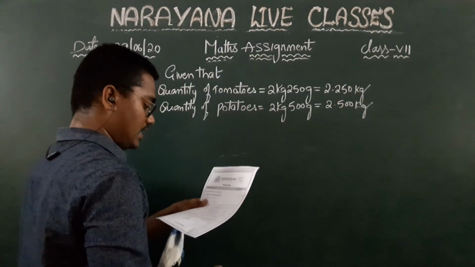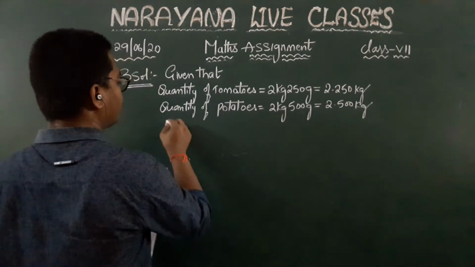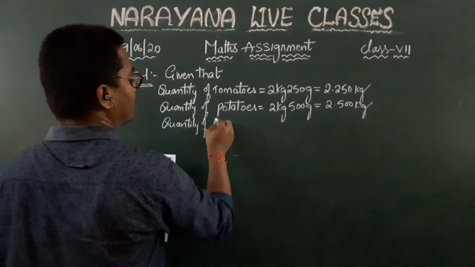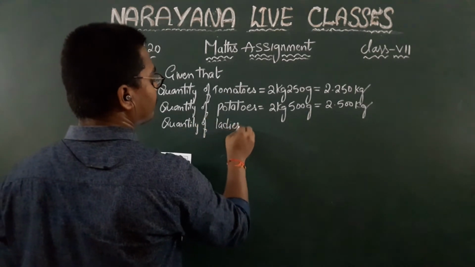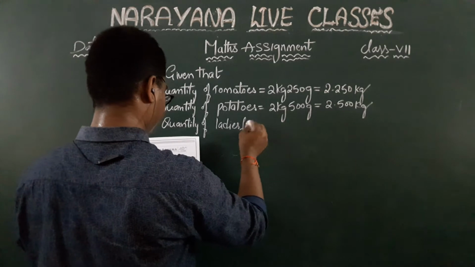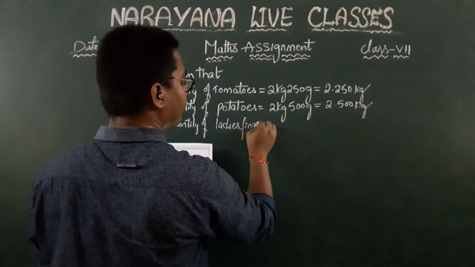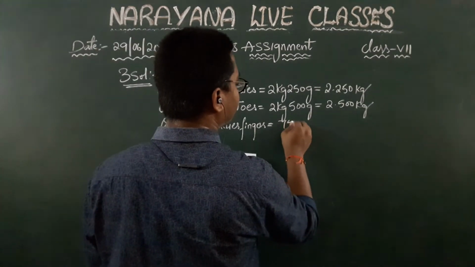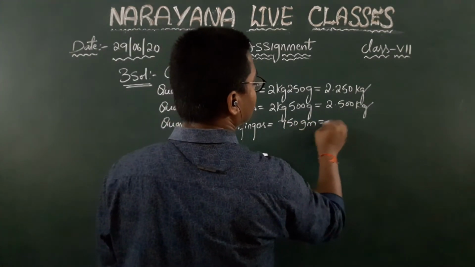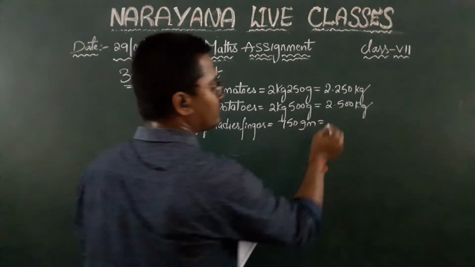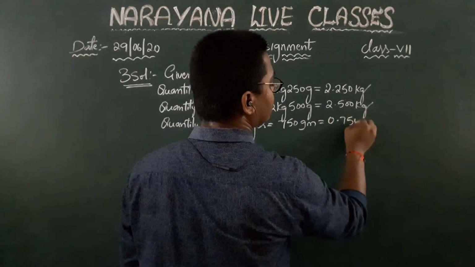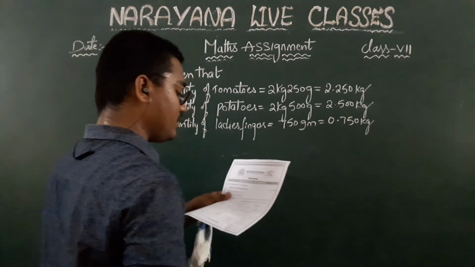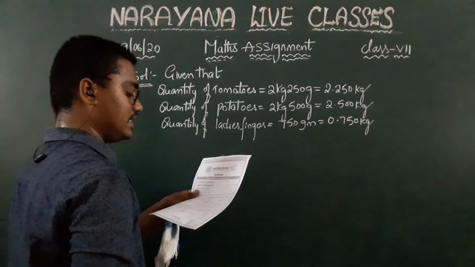And 750 grams of lady's finger. Quantity of lady's finger is equal to 750 grams. When you convert the grams into kgs, it is 0.750 kg. Yes, 0.750 kg, and 125 grams of green chilli.